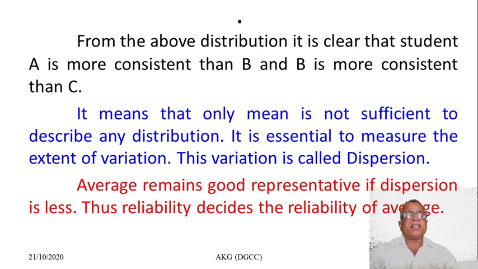This variation is called dispersion. That means here we want to study the measures of dispersion, or measures of variation. Which average is good? If the dispersion is less, that means the variation is minimum, then the average is a good representative. Thus, dispersion decides the reliability of the average.